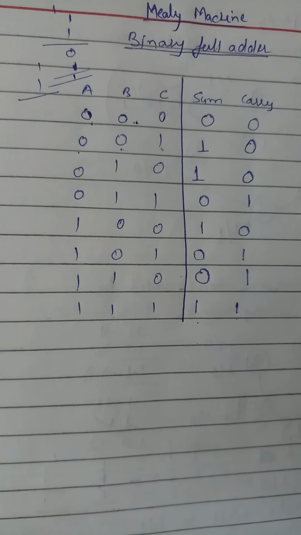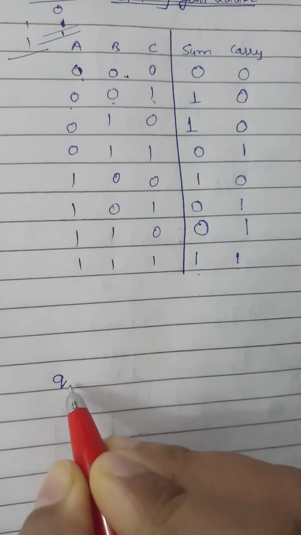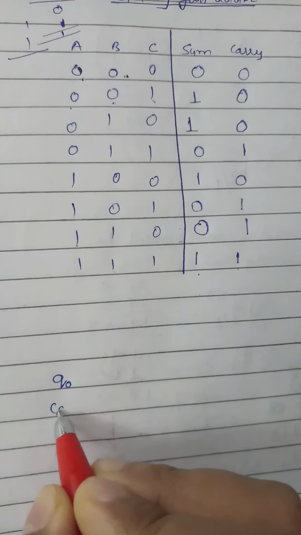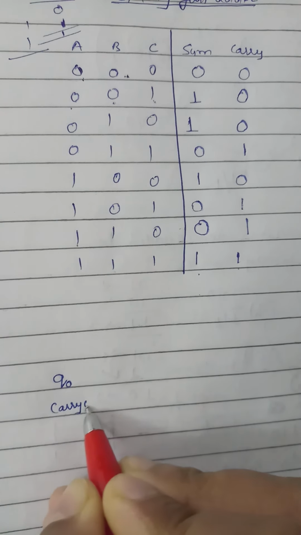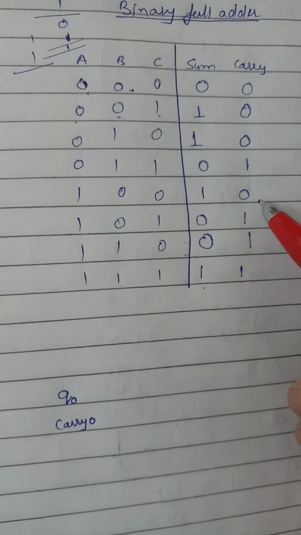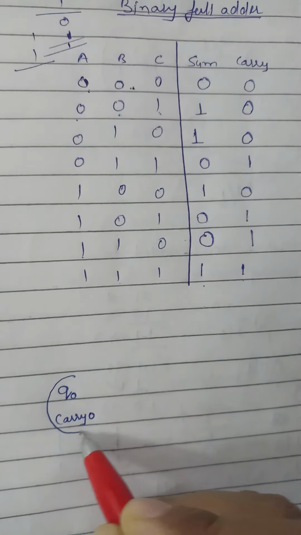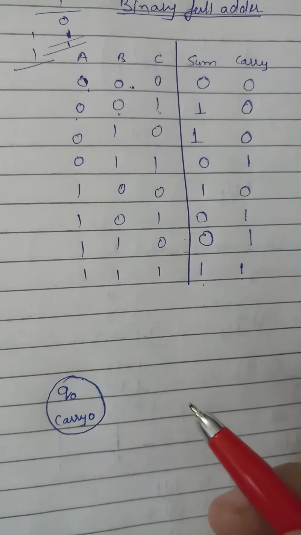So now we start making the Mealy machine for this. We start with the initial state Q0 with carry 0. Two things can be possible, either carry 0 or carry 1. From this we can see clearly. So Q0 with carry 0.